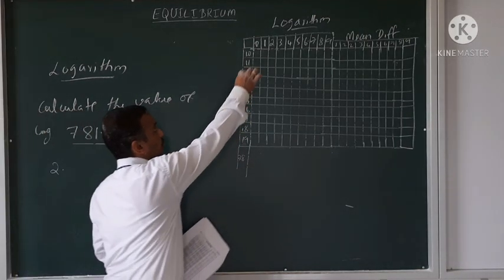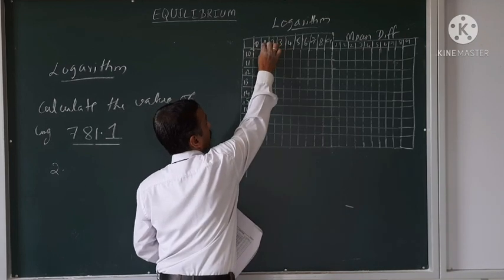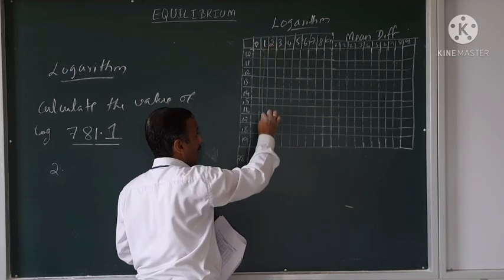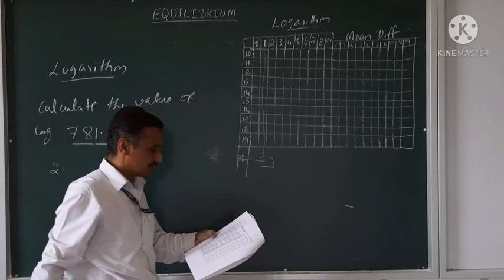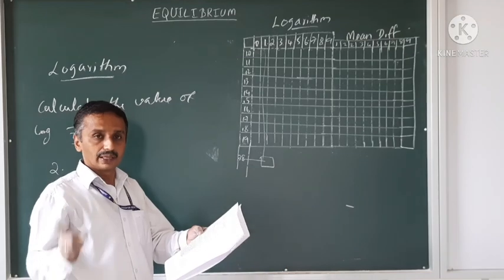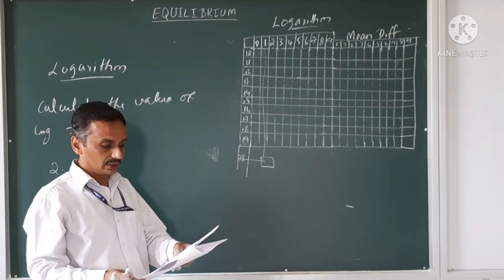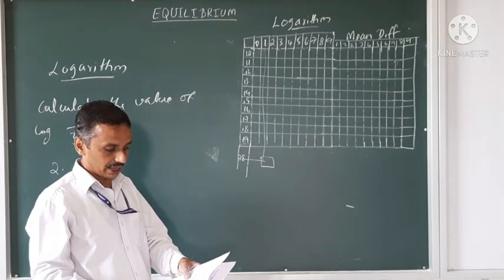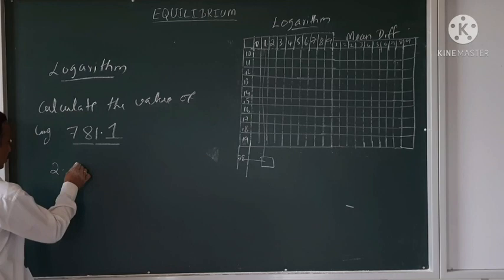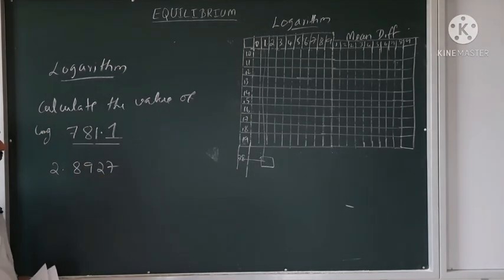So move to 1 at the top. Where this 78 and 1 meet each other, what is the value? It was 8, 9, 2, 7. So 8, 9, 2, 7 is the value.